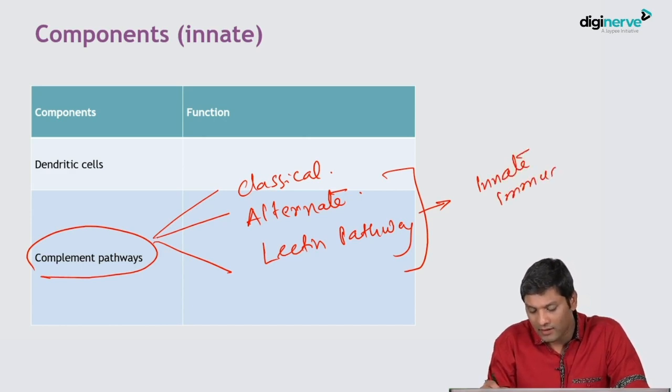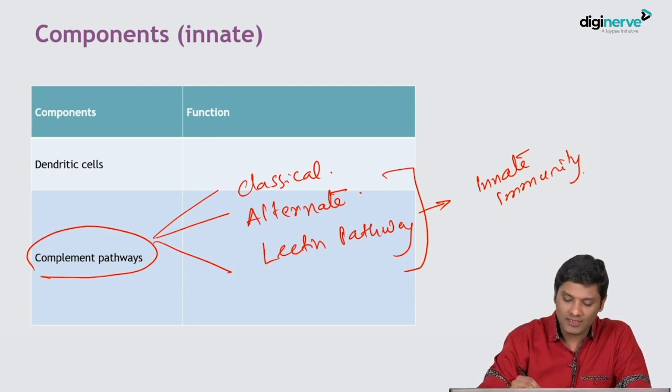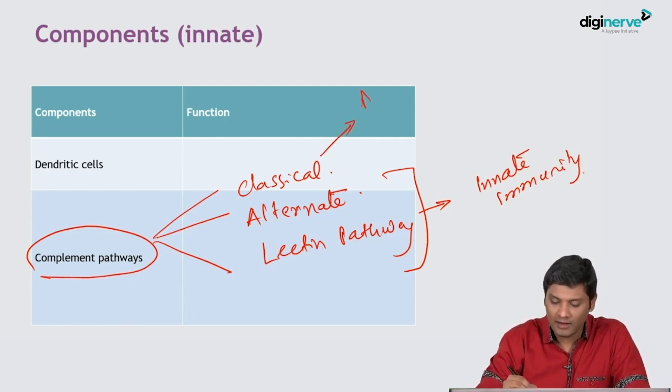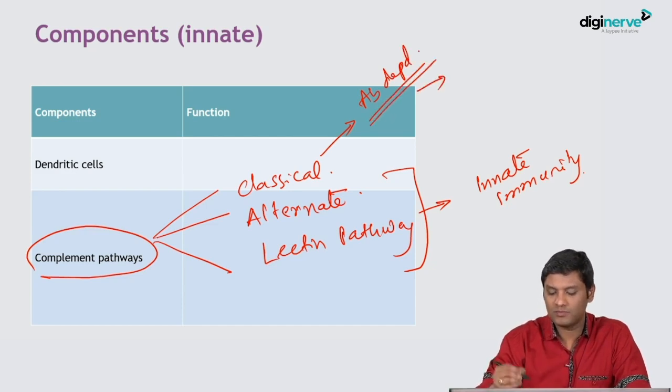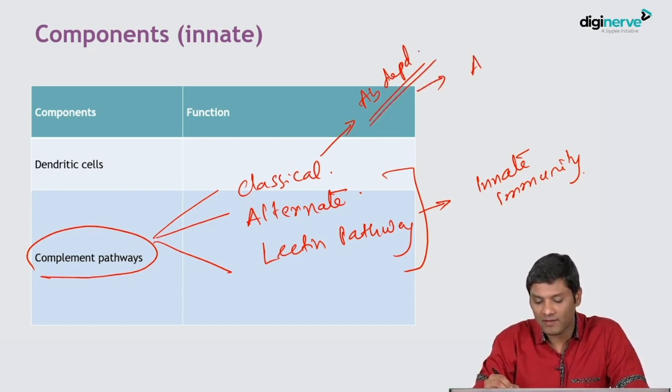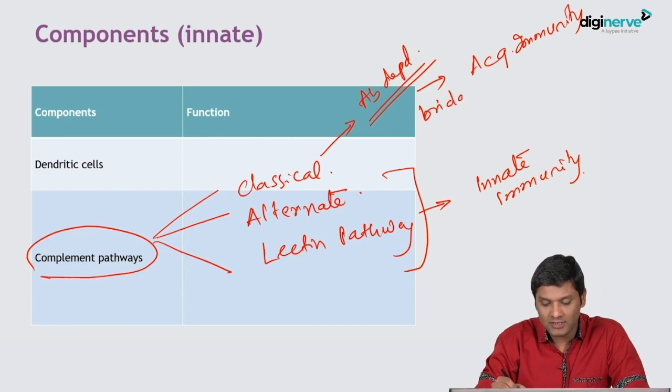They are independent of antibodies, whereas the classical pathway of complement is antibody dependent. So it can be considered as part of adaptive or acquired immunity, or in fact they act as a bridge between acquired immunity and innate immunity. Okay, so this is about complement. The detail of complement we will discuss later.